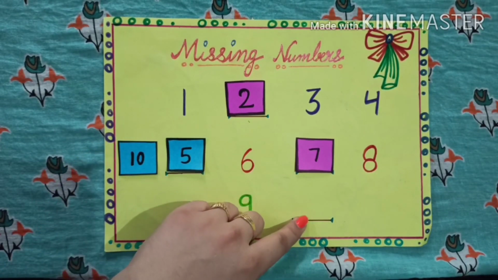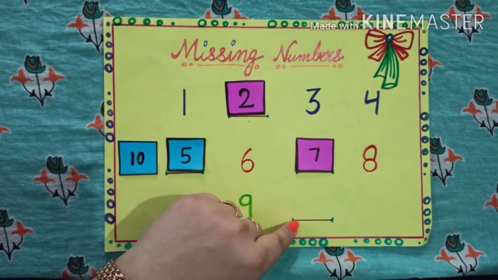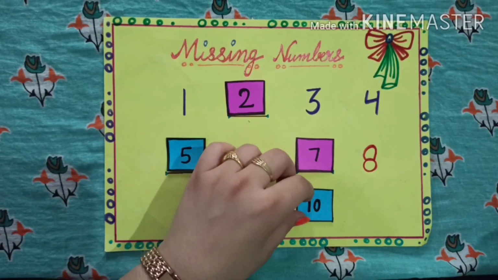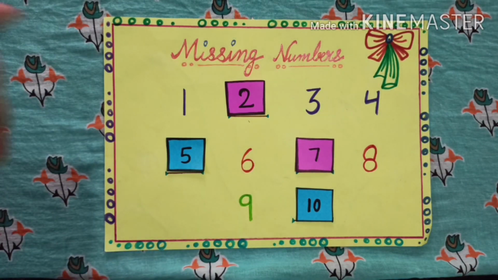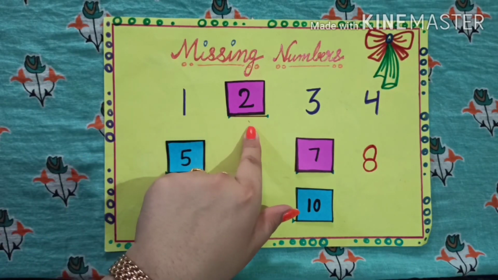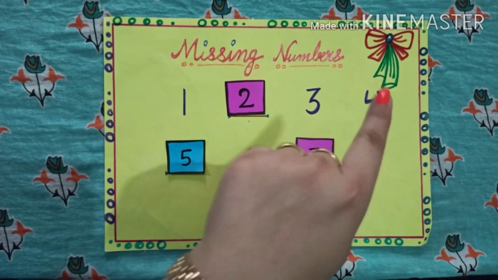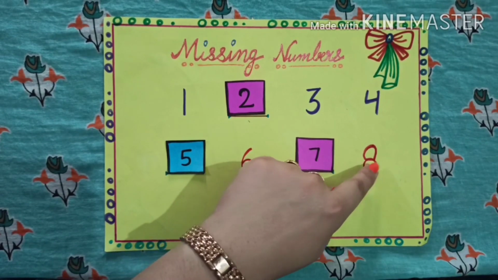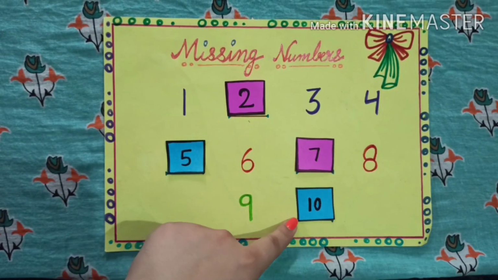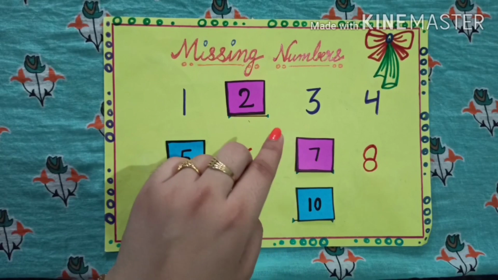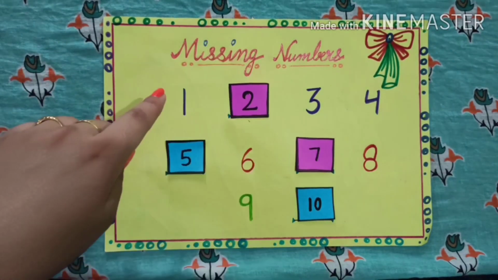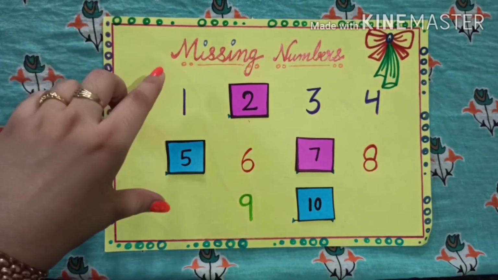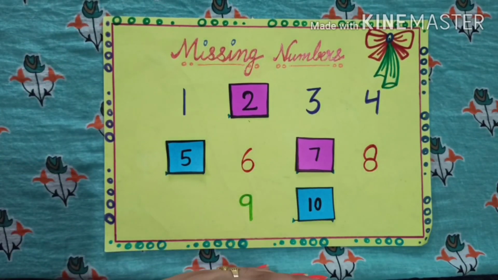Now we'll fill this number. Okay. What comes after 9? 10. So, let's revise once again. 1, 2, 3, 4, 5, 6, 7, 8, 9 and 10. You can see we have filled all the blanks, right? So, we have done the counting from 1 to 10. Okay, we have started from the very basic numbers.